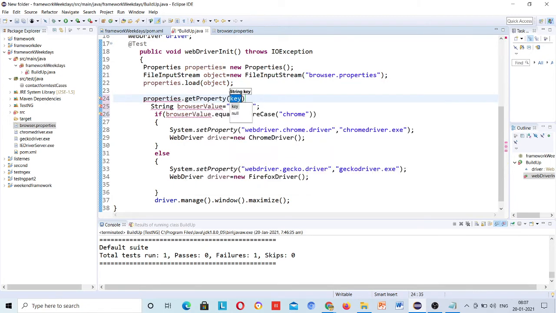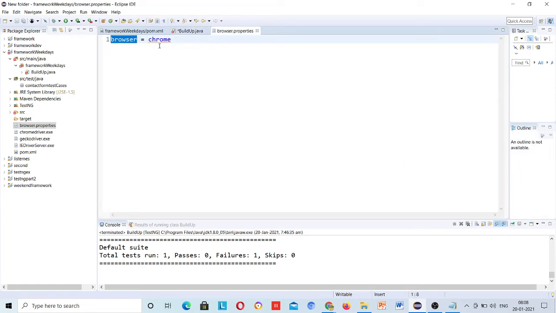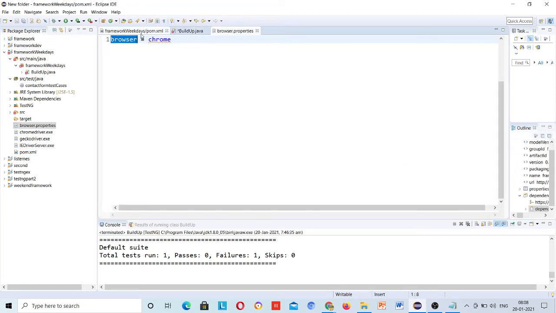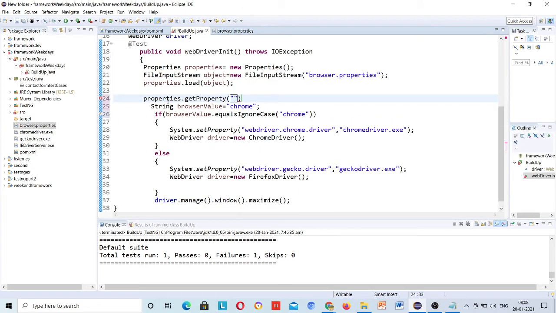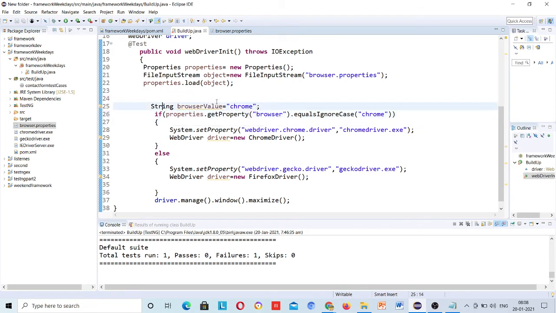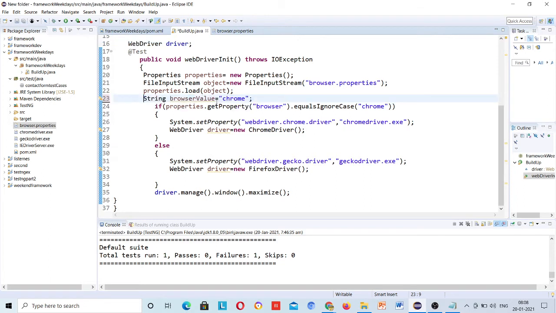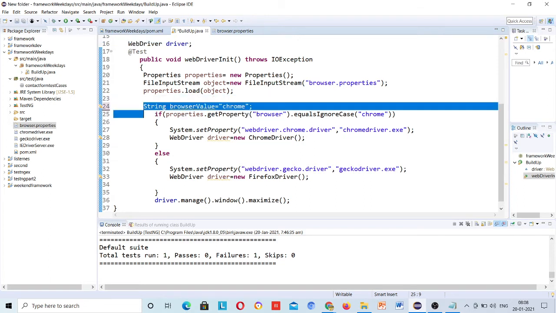This is get property and I want to use this variable here. Okay, this will be your task. From this method you will get the value which is present inside this file. Okay, get property is the method. Now we can comment this.